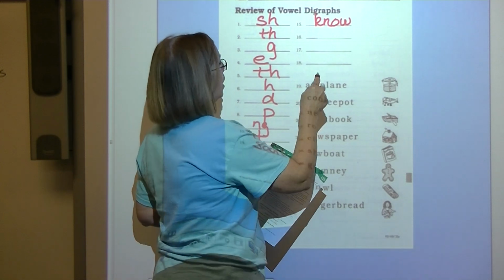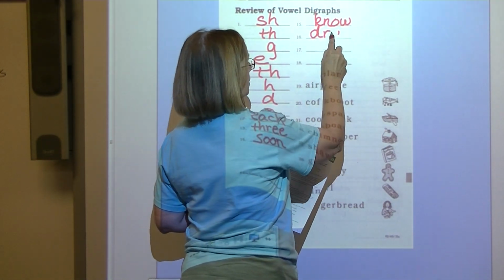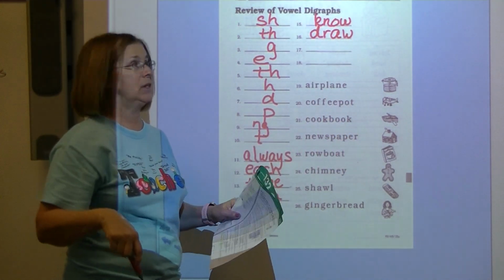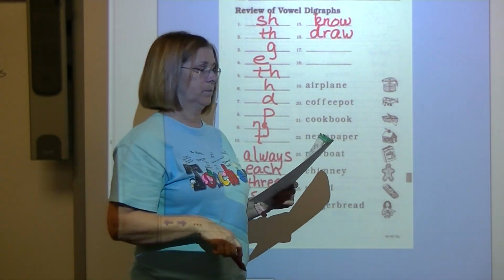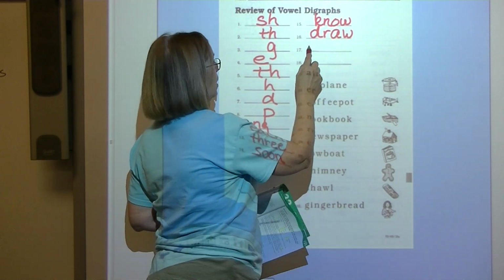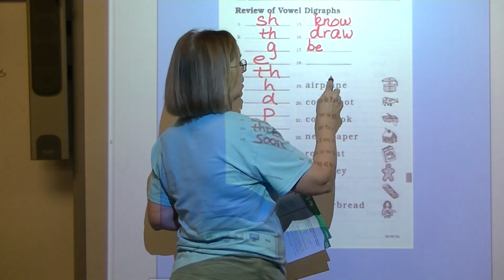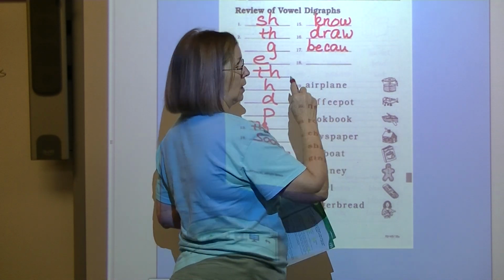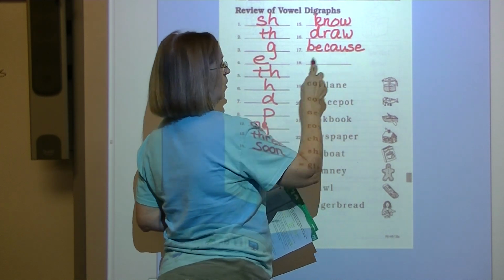Draw. All right, we have a blend at the beginning. Dr, two letters, and then two letters say all. Now, all is at the end. It's in the final position, so we use digraph AW. Number 17, because. All right, B is BE. Cause. All, it's in the middle, so we use AU, and then SE. Because.